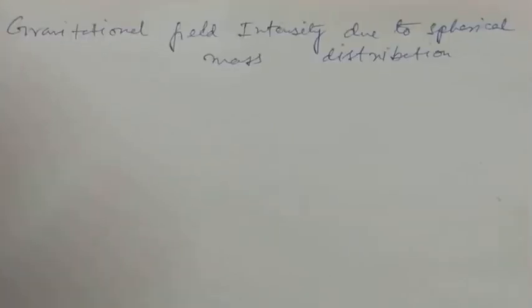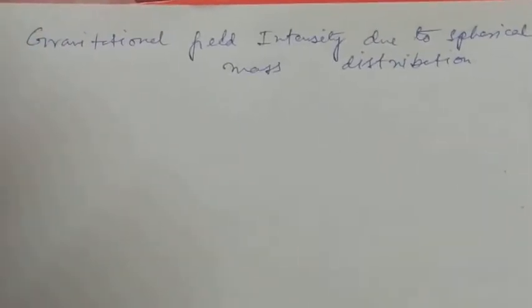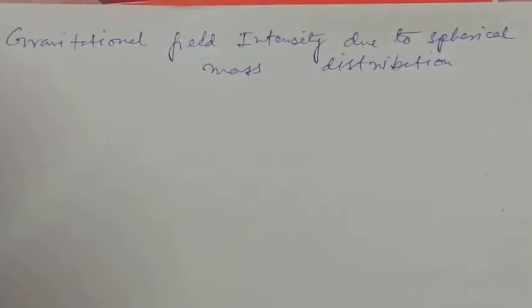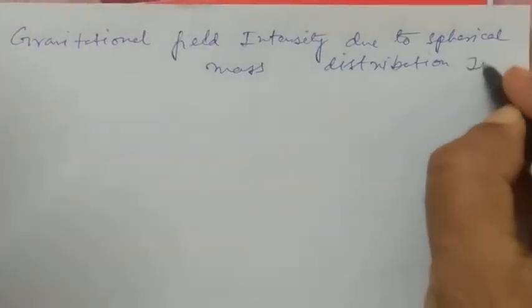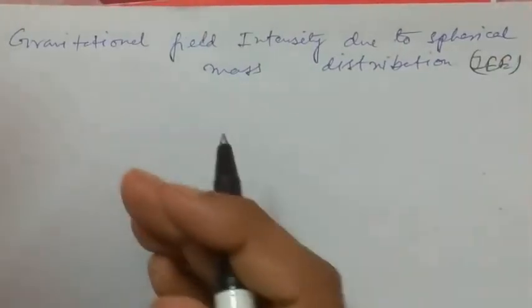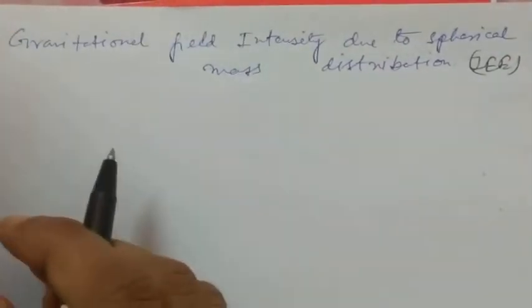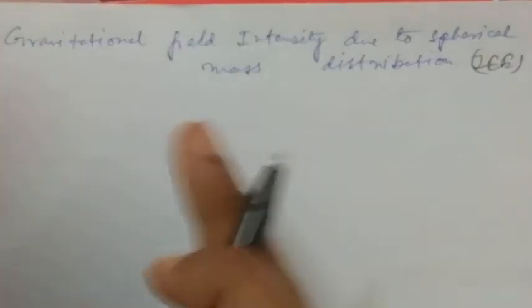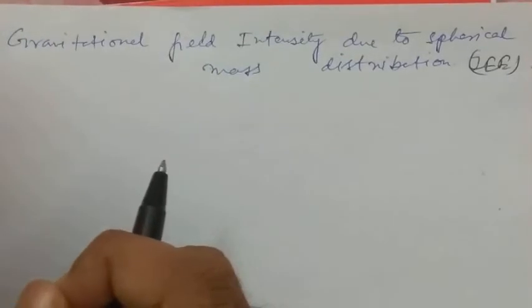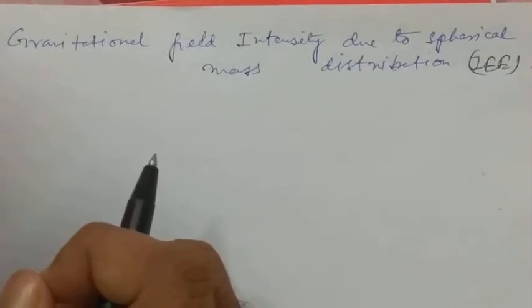Now, gravitational field intensity due to spherical mass distribution. This is a very important topic related to joint entrance. Now, if the observation point is located on the surface or outside the surface, then the spherical mass can be taken as a particle which is situated at the center of the sphere.